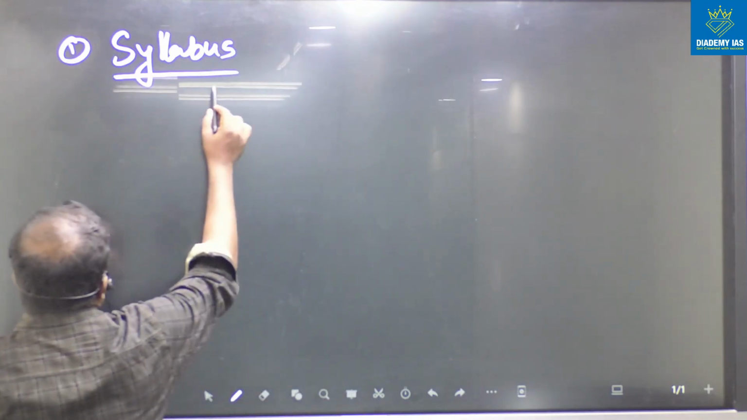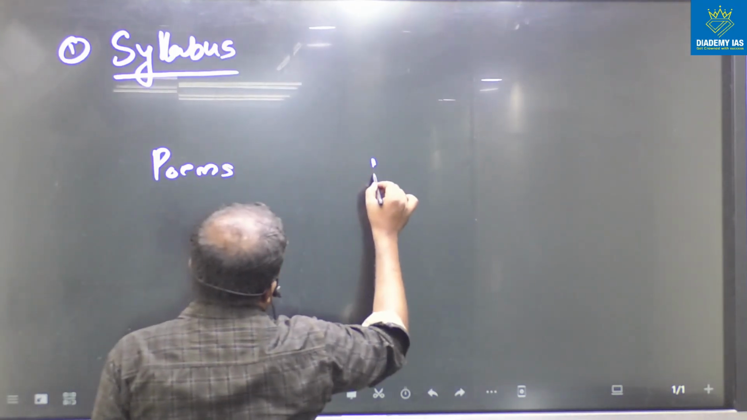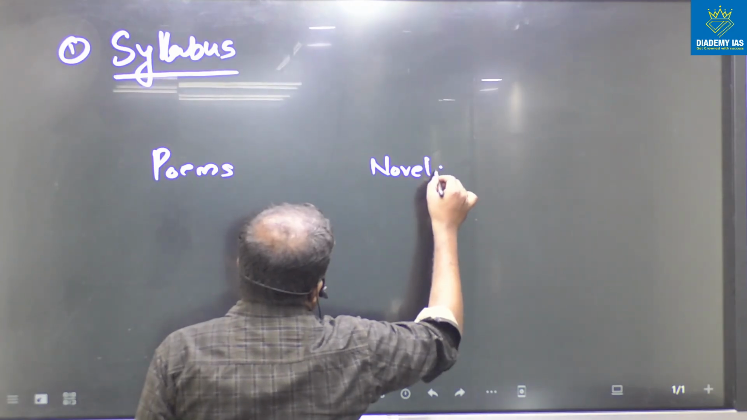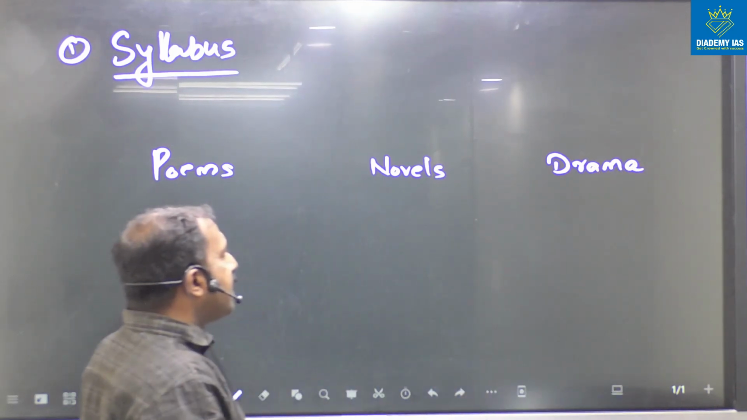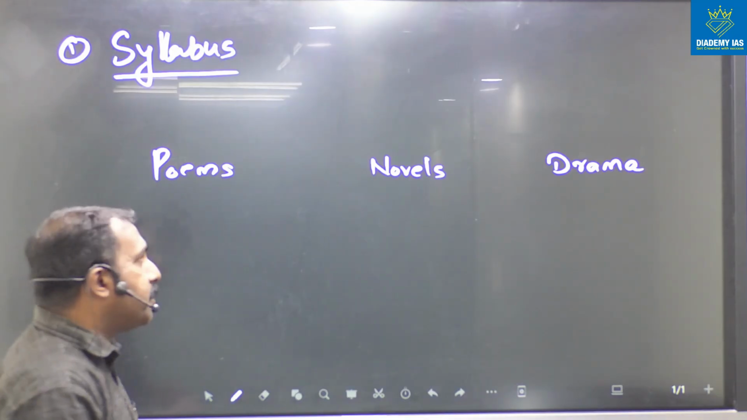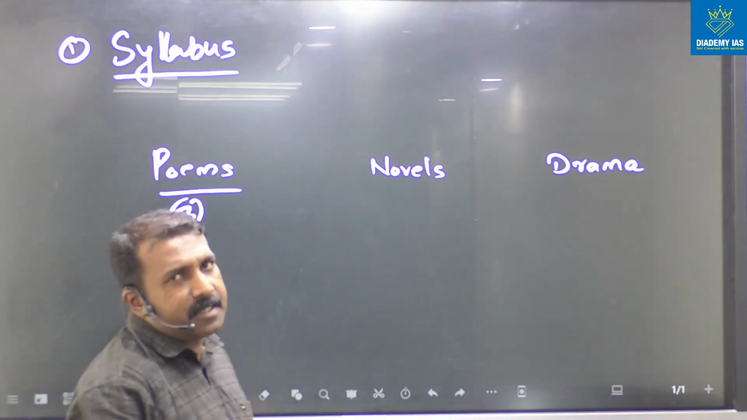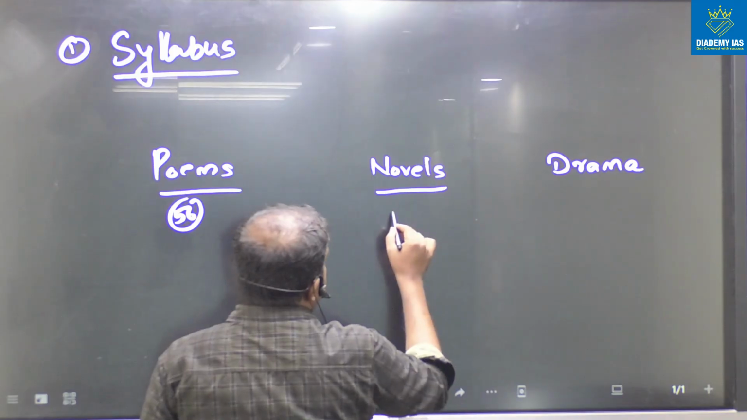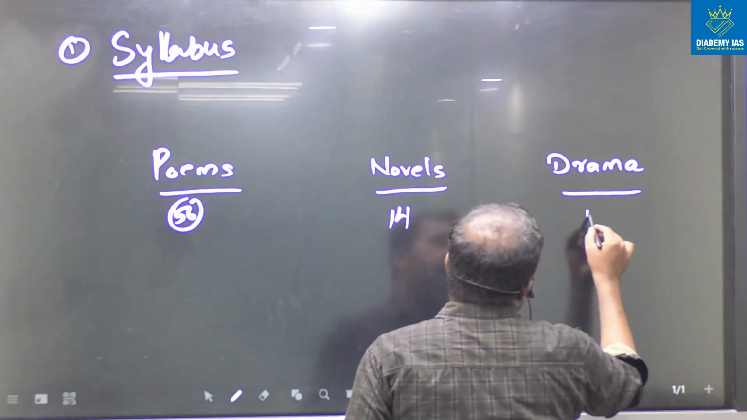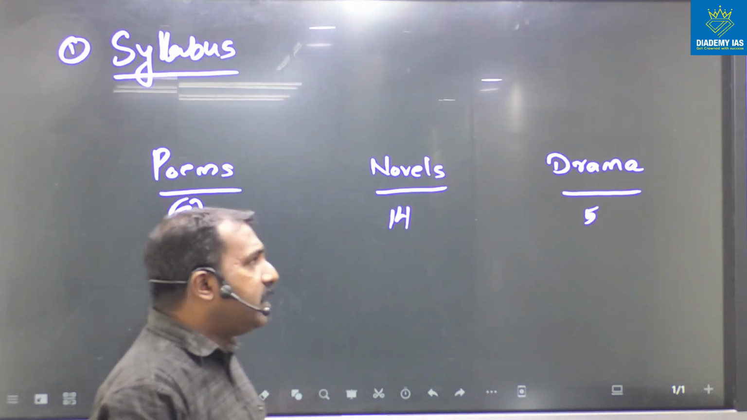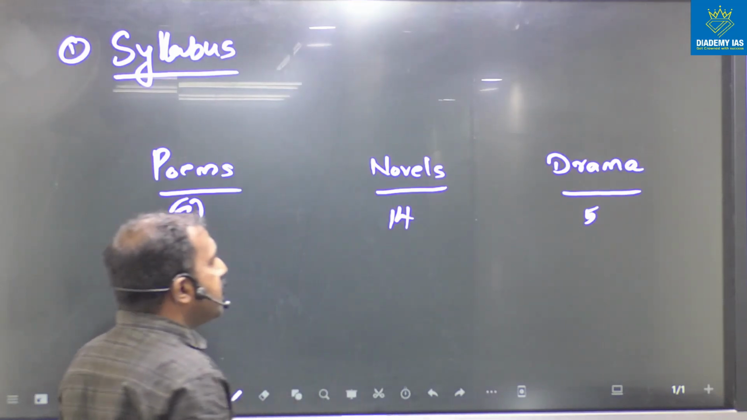Actually, the syllabus we can split like this: poem, novel, drama. These are the three important split-ups of the syllabus. We have around 56 poems in the syllabus, and 14 novels, and 5 dramas. So these are the split-up of the English literature optional syllabus.